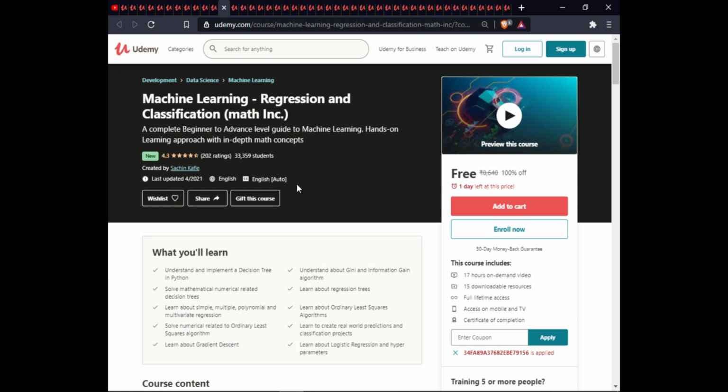The next course is Machine Learning, Regression, and Classification. In this course, you will learn understanding and implementation of decision trees in Python, understanding the Gini and information gain algorithm, solve mathematical numerical problems related to decision trees, learn about regression trees, learn about simple, multiple, polynomial and multivariate regression, learn about the ordinary least squares algorithm, solve numerical problems related to ordinary least squares, learn to create real-world prediction and classification projects, learn about gradient descent, logistic regression and hyperparameters. This course is 17 on-demand videos, 15 downloadable resources, full lifetime access, exam warranty, and certification completion.